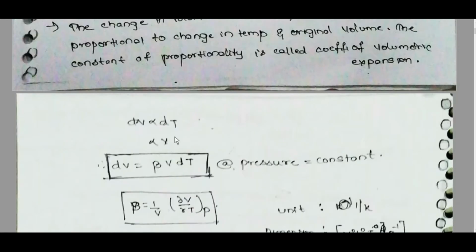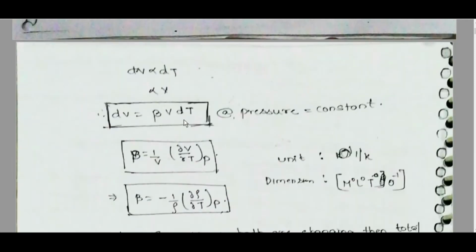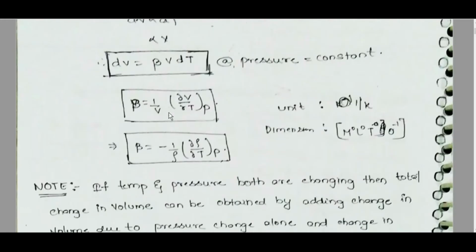dV is directly proportional to dT and directly proportional to V. dV is equal to beta V dT at constant pressure. Beta is equal to 1 by V dou V by dou T at constant pressure. Beta is equal to minus 1 by rho dou rho by dou T at constant P. Unit 1 by Kelvin, dimension M power 0, L power 0, T power 0, theta power minus 1.